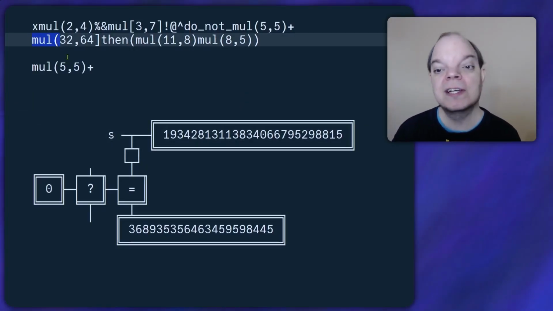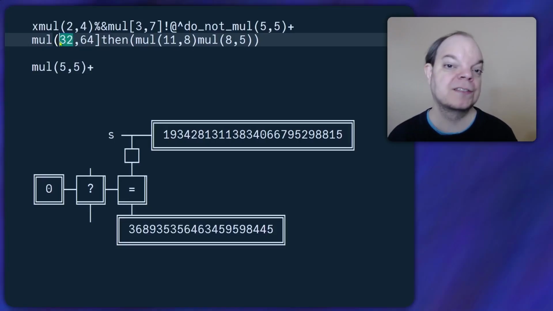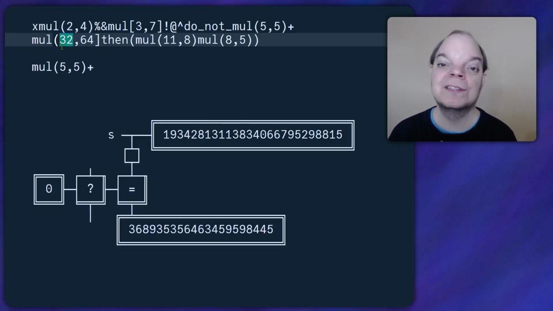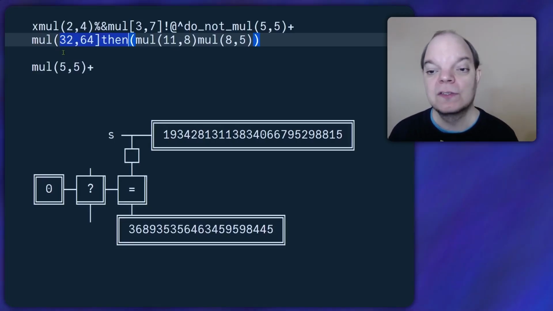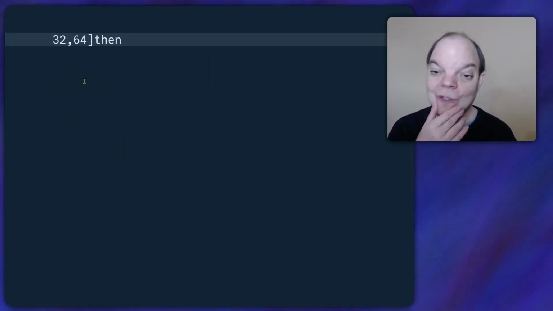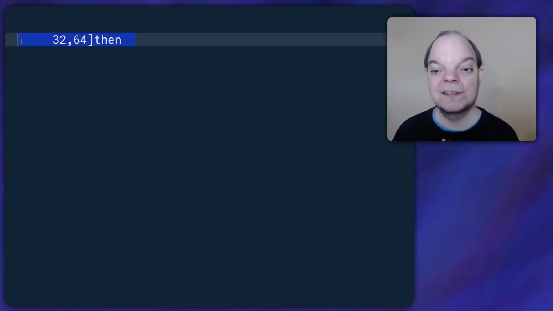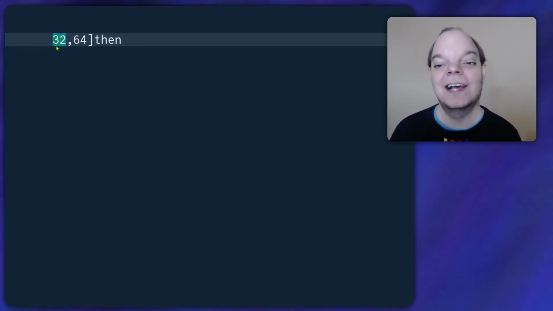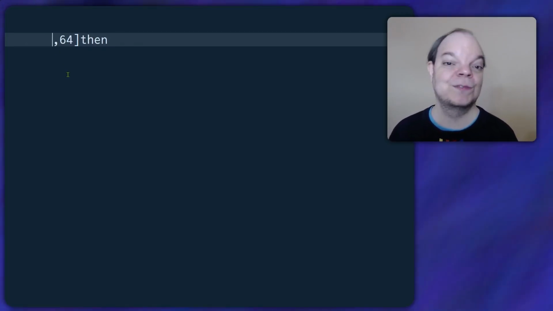So to proceed, I need to figure out how many digit characters there are after the open parenthesis. So I'm going to have to write a helper function for that because it's going to need to be a recursive function. So let's grab an example string here and let's scroll down a bit and put that string here. So we want a function which, if I pass it this, it should return the number 2 because that's the number of characters at the start of the string that are digits. And if it doesn't start with a digit, then it would return 0.